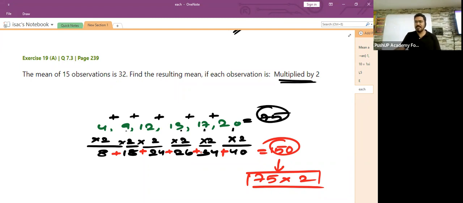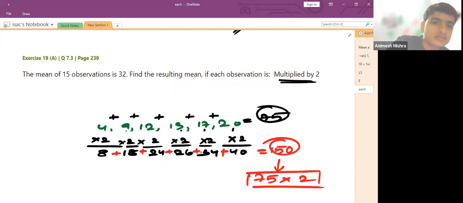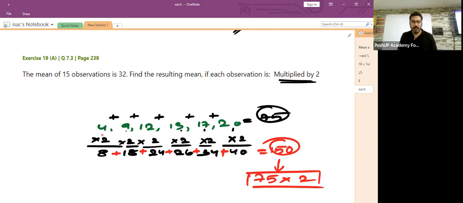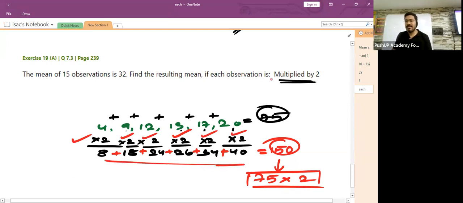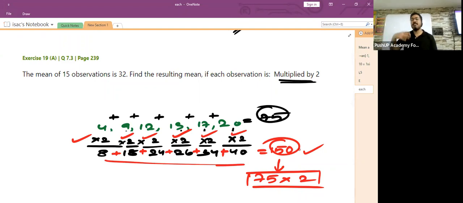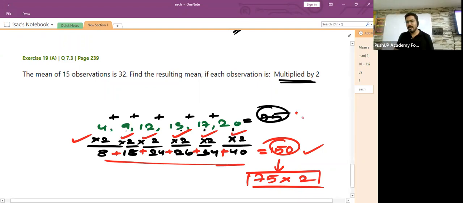Animesh, Dikshit, Terence, Nena, could you tell once again? If you multiply each and every observation with 2, see what did I do here? I multiplied all the observations with 2 and then I took the sum of all the new observations. How much did I get? I got 150. Rather than multiplying each and every observation with 2 and then finding its sum, why don't I just multiply the old sum of all the observations, which was 75, with 2? 75 into 2 is equal to 150. Makes sense, no, children?